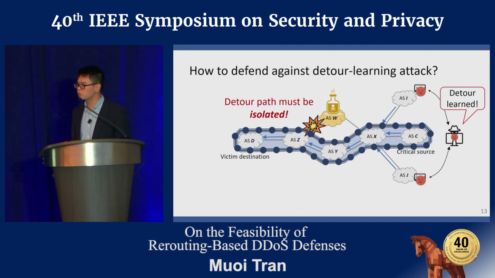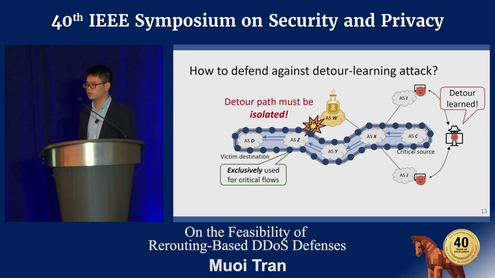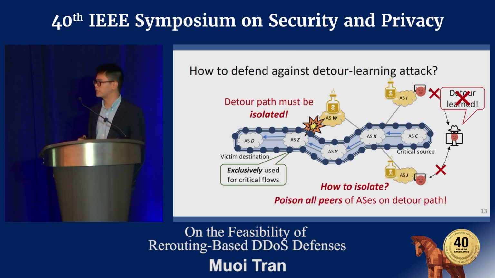A detour is said to be isolated when it is used exclusively for the critical traffic only. When this happens, no other flow will learn about the detour path, and then the detour-learning attack is no longer possible. So the question here is how do we isolate the detour path? As we mentioned earlier about the BGP poisoning, we have to poison all peers of the ASes on the detour path. When this happens, only the ASes on the detour path will learn about the detour, and hence the detour path can be isolated.